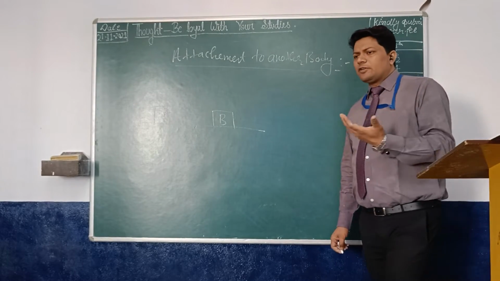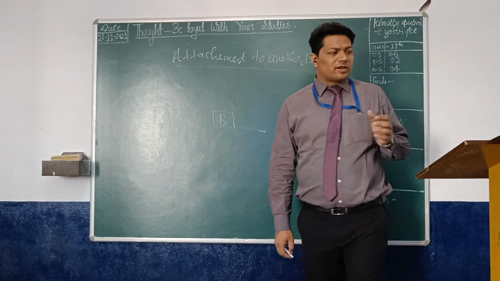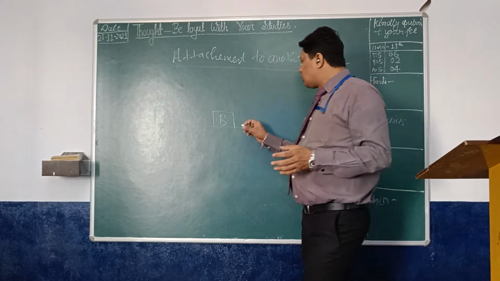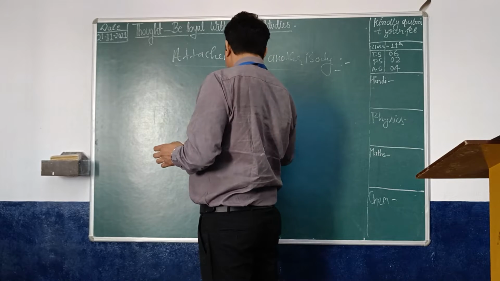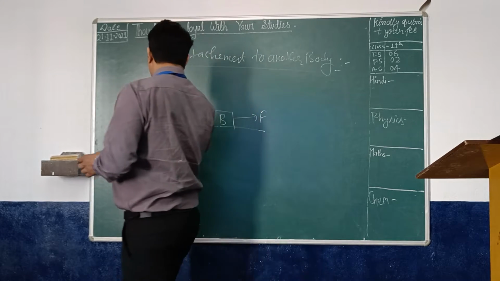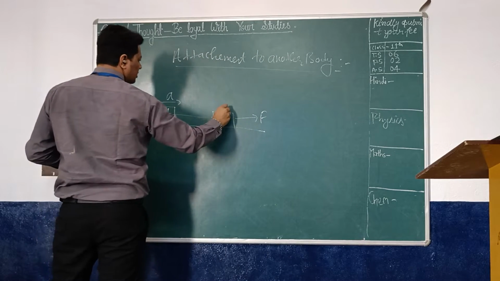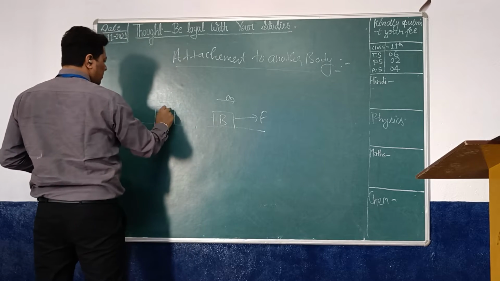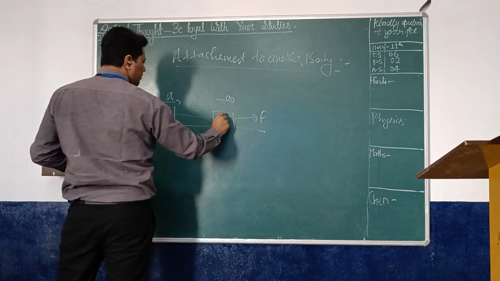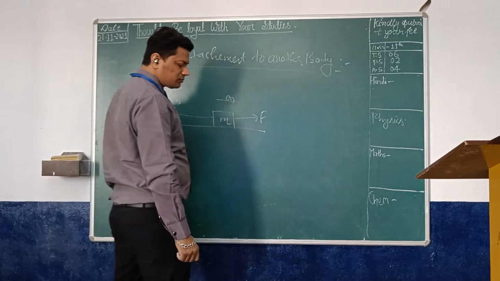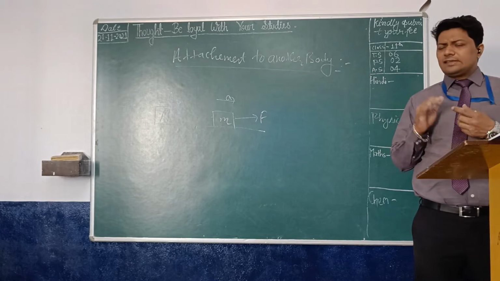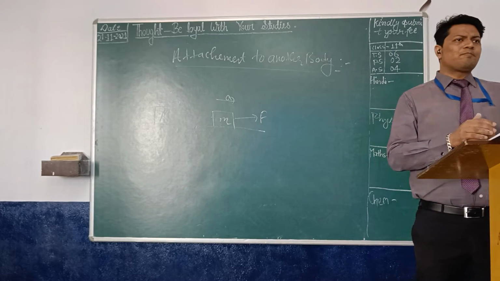We have different forces here, and you are talking about acceleration. Take the mass M, and here a small mass m. What is the meaning of attachment to another body? This is what we have to study in this topic.